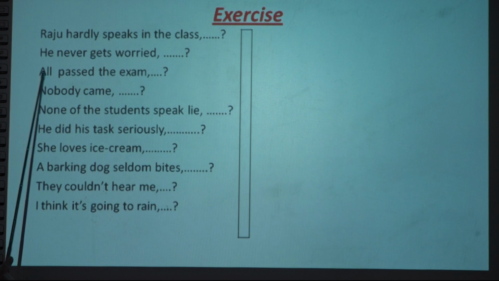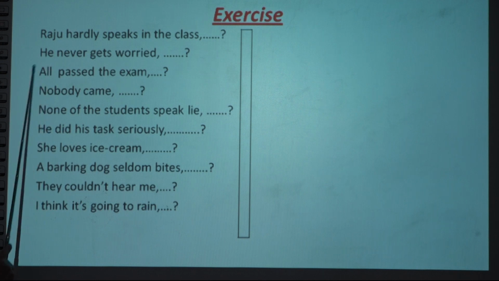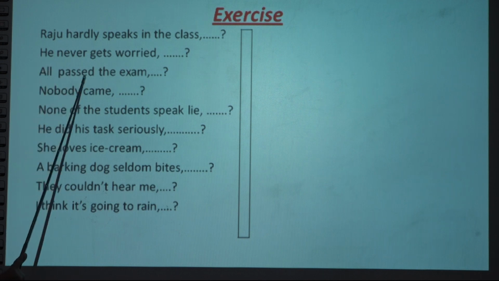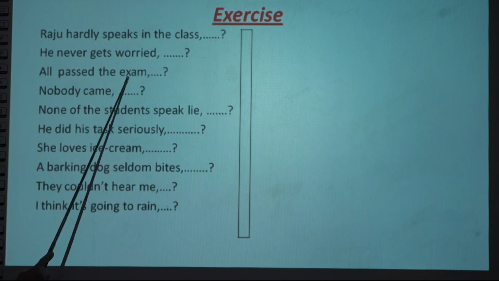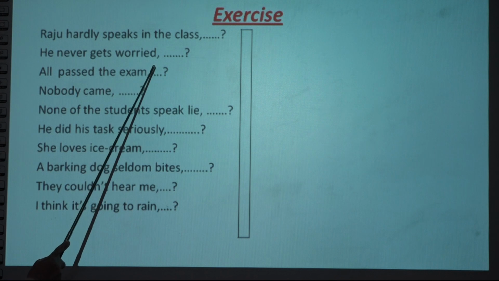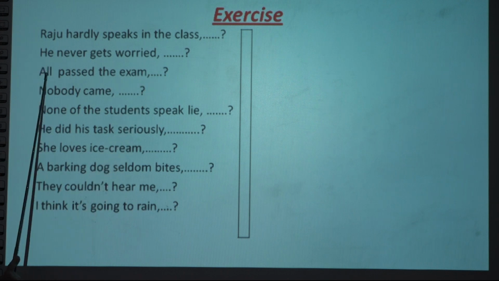All passed the exam. All means students, right? All students, it means they. Past means verb 2. Verb 2 means did. Is the statement positive or negative? Positive. No negative word is there. So we say didn't they.